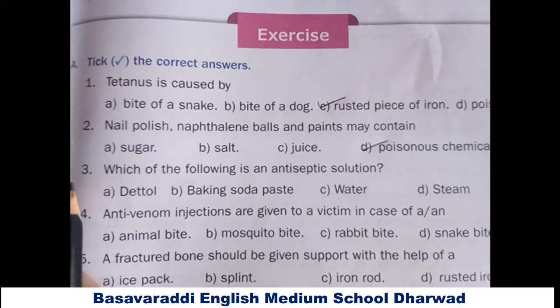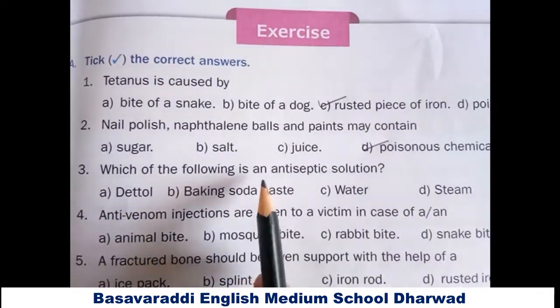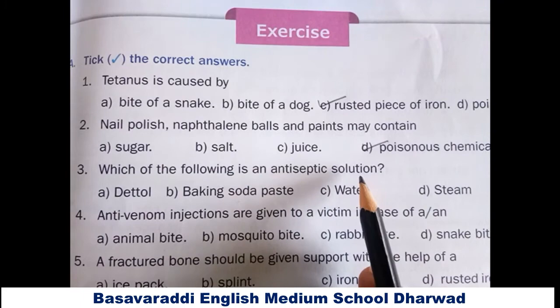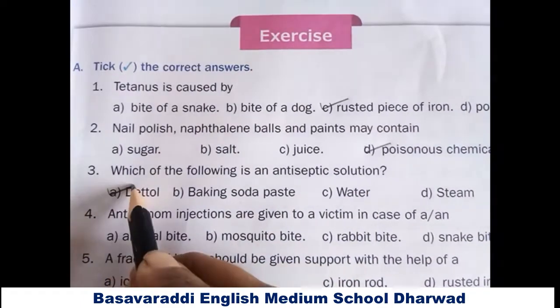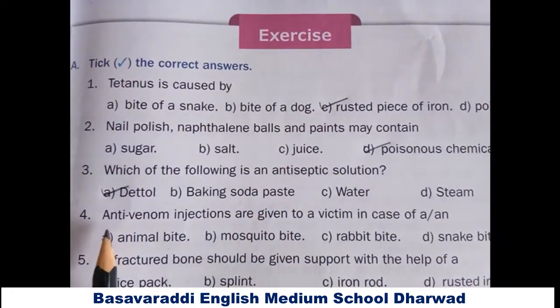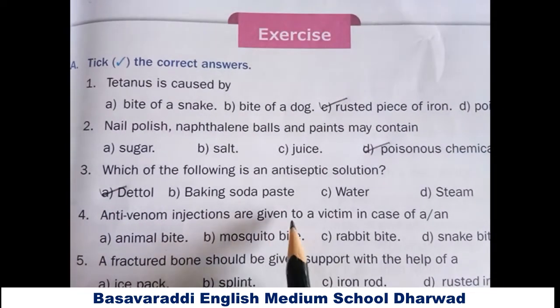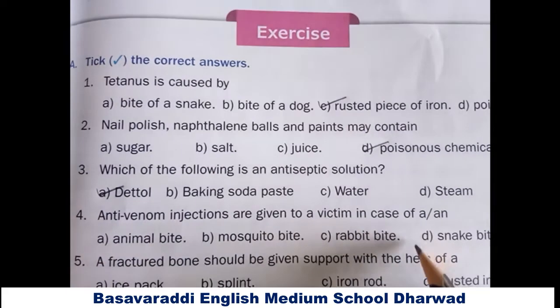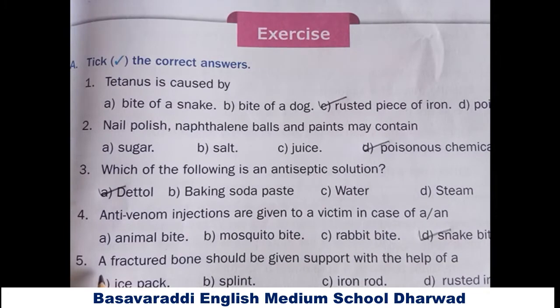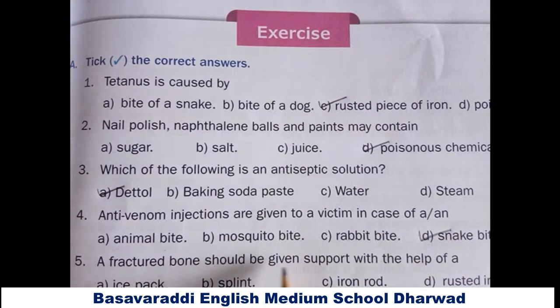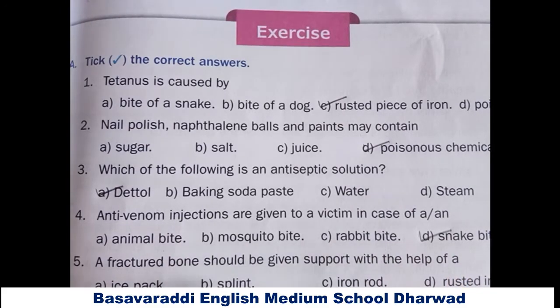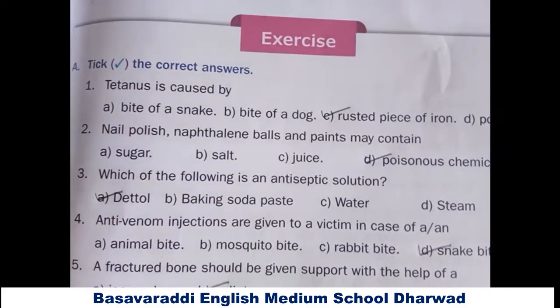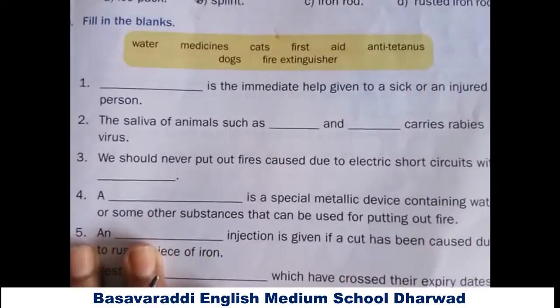Third one, which of the following is an antiseptic solution? Dettol. Fourth one, anti-venom injections are given to a victim in case of a snake bite. Fifth one, a fractured bone should be given support with the help of a splint.